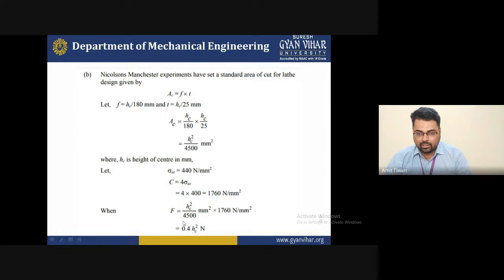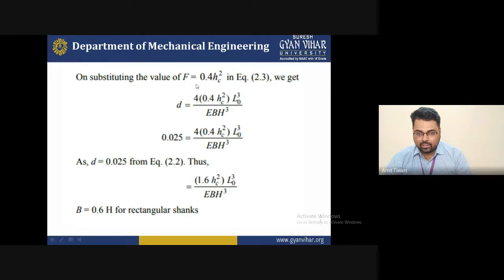F, that is the force acting on the shank, is 0.4 Hc square into N. Now substitute the value of F, that is 0.4 Hc square, in equation 2. We find that d is equal to 0.4 Hc square, under bracket, into L to the power 3 divided by E B H cube.